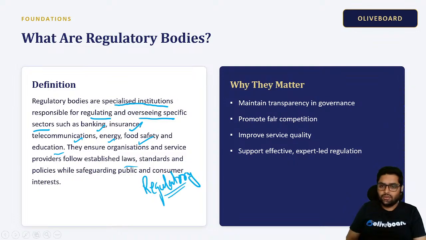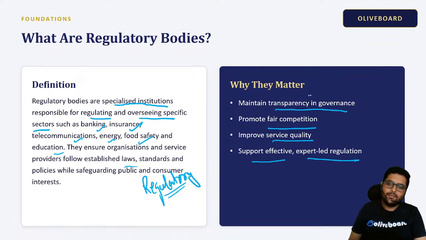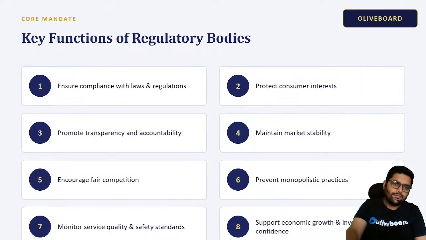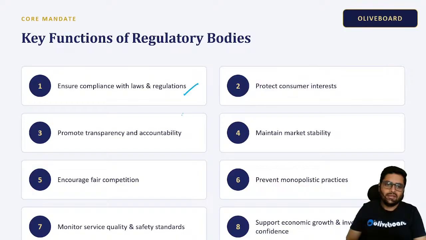They are like watchdogs. They maintain transparency in government, first thing. Second, they promote fair competition and improve service quality. And finally, they support effective expert-led regulation. It is very important to maintain transparency and fair competition. We have already discussed the functions of regulatory bodies: ensuring compliance, promoting transparency and accountability, encouraging fair competition. They monitor service, quality and safety standards to protect consumer interests.